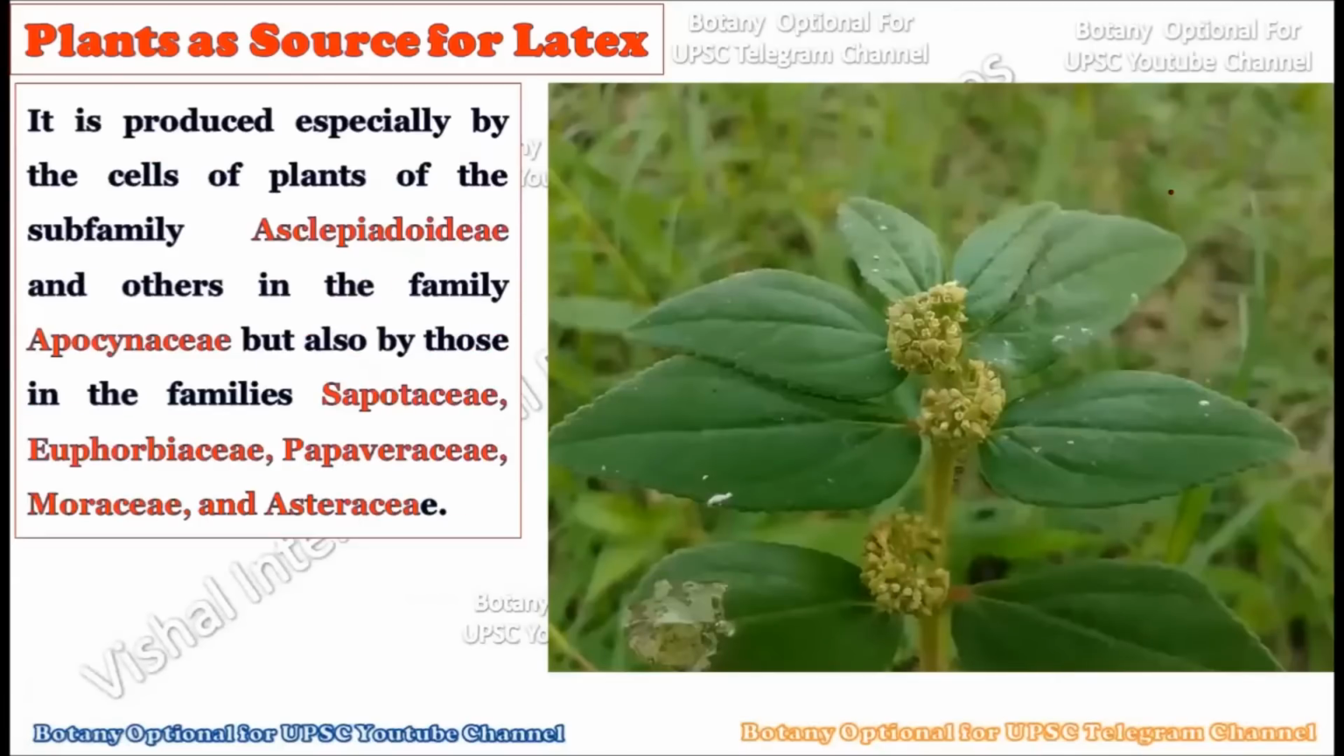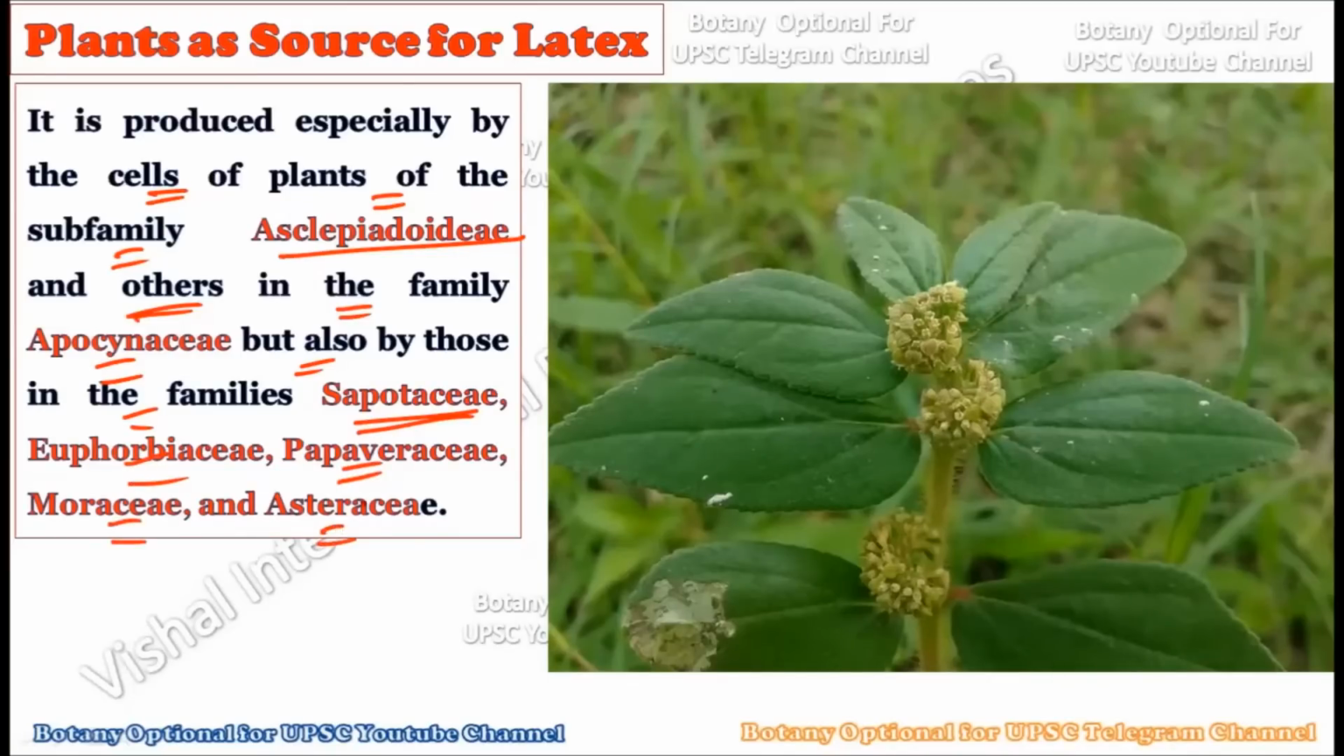Now see, it is produced especially by the cells of the plants of the subfamily called Asclepiadaceae, and the other family, the Apocynaceae, but also by those of families such as the Sapotaceae, Euphorbiaceae, Papaver, Moraceae, and the Asteraceae.